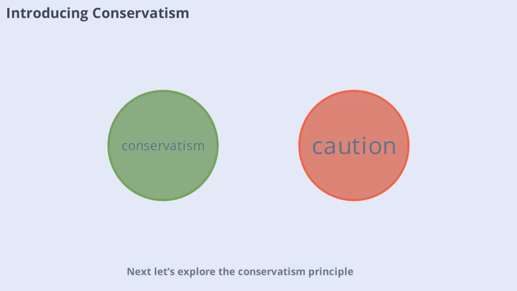Next, let's explore the conservatism principle. This principle guides accountants to exercise caution when faced with uncertainty. In other words, when there's a choice between two possible outcomes, accountants should choose the one that is least likely to overstate assets or income. The goal is to avoid painting an overly optimistic picture of a company's financial health. This approach helps protect users from being misled by inflated numbers.